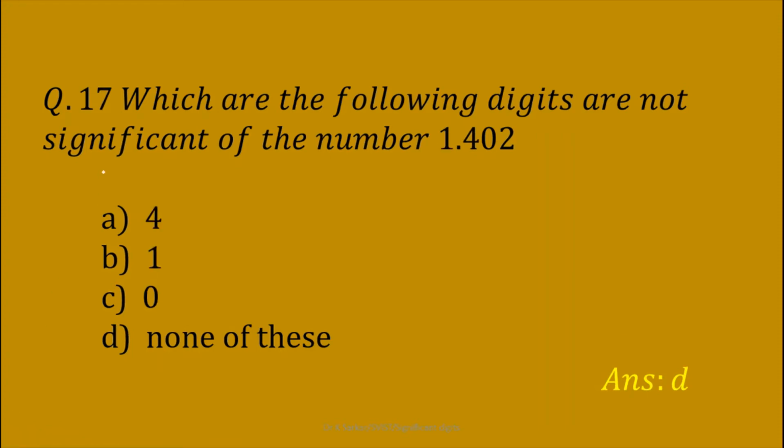Next question. Which of the following digits are not significant in the number 1.402? In this number, this 0 is in between two non-zero digits. So this 0 will be considered as a significant digit. Therefore, there are 4 significant digits in this number. So there is no digit which is not significant. Hence, option D is the correct answer.